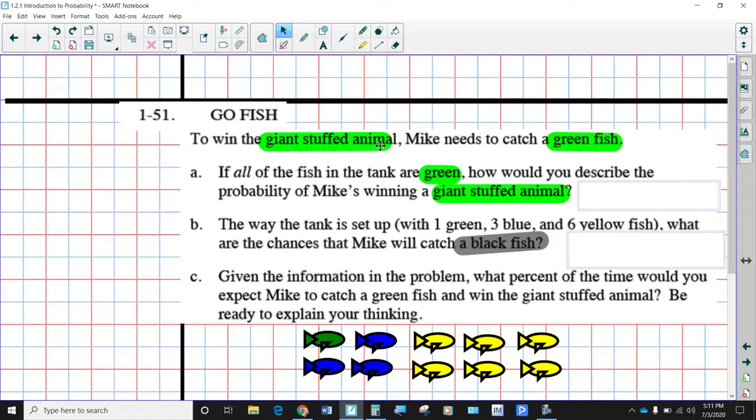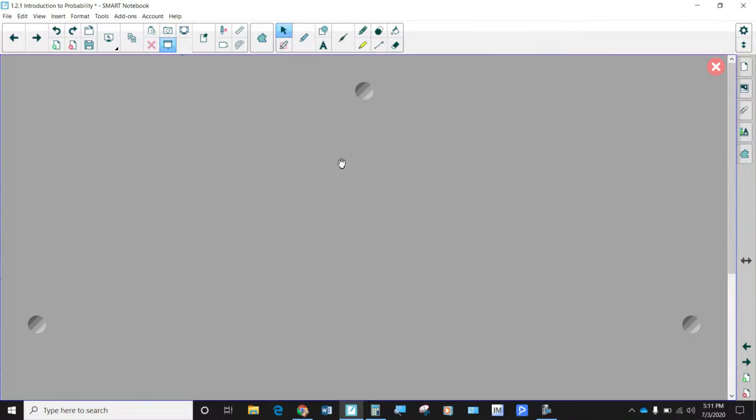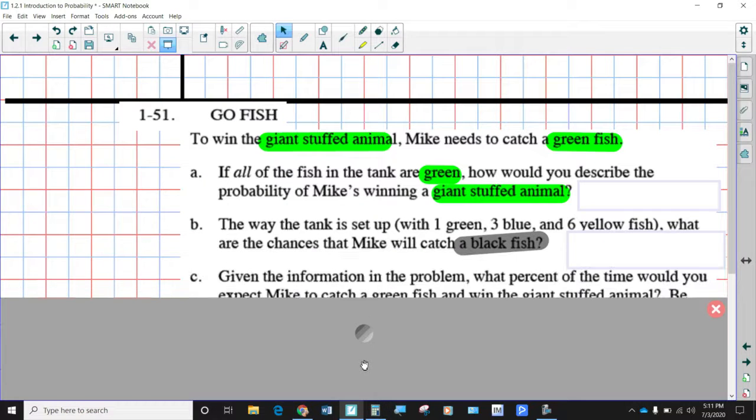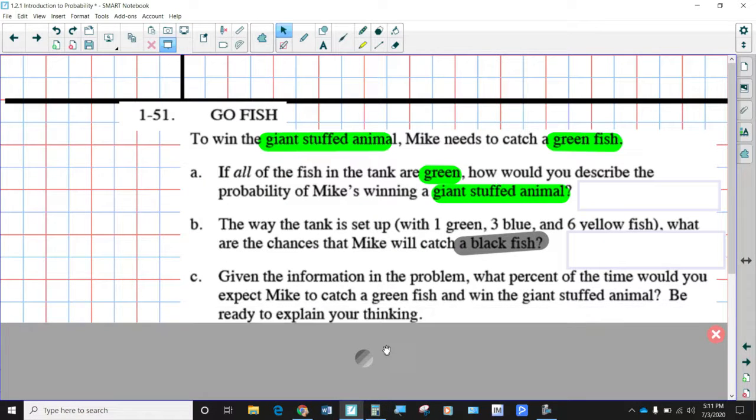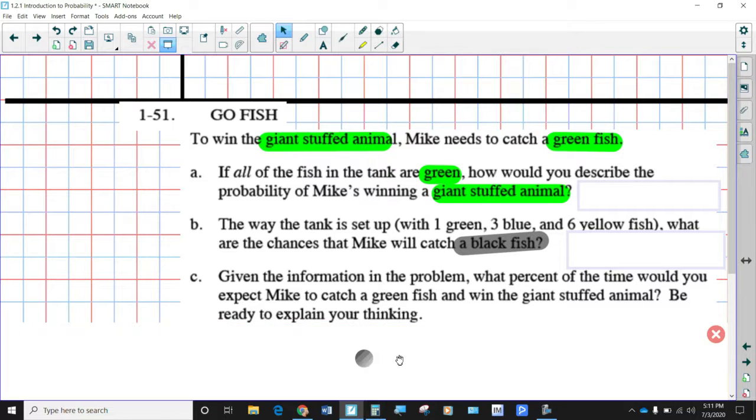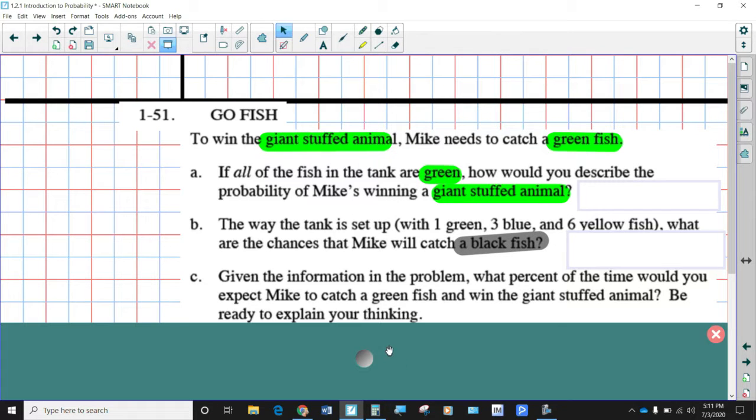To win a giant stuffed animal, Mike needs to catch a green fish. If all the fish in the tank are green, how would you describe the probability of Mike winning a giant stuffed animal? Don't look at this down here. I'm going to put a little shield up here for a second, and I'm going to change my shield because I don't like that color. Ooh, I like that one.